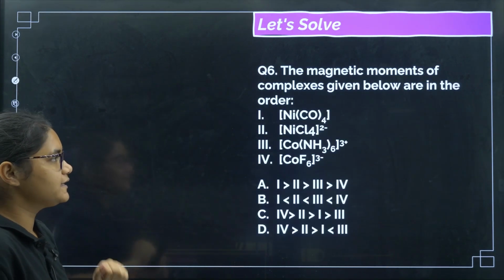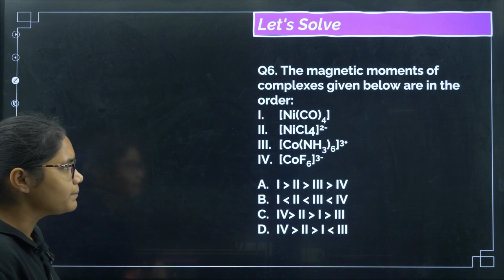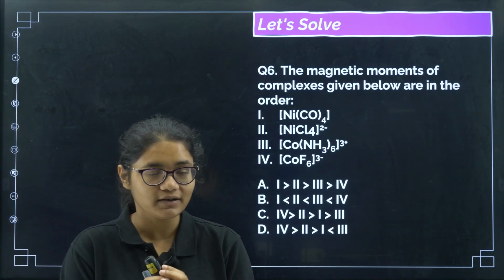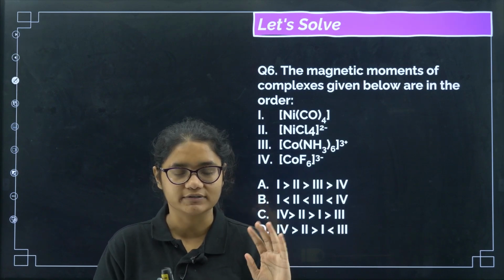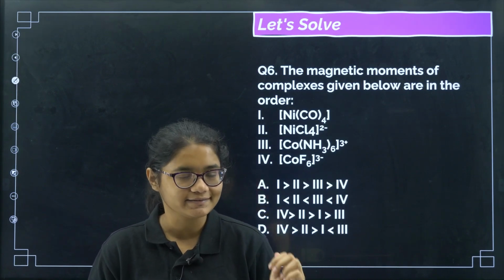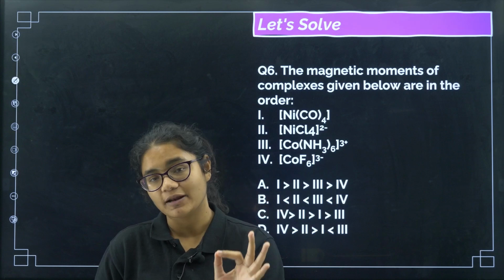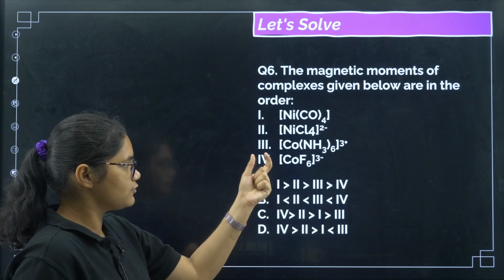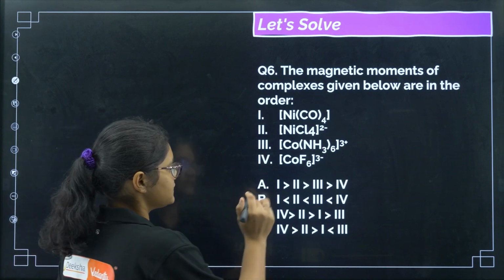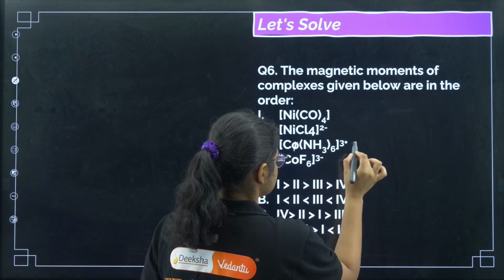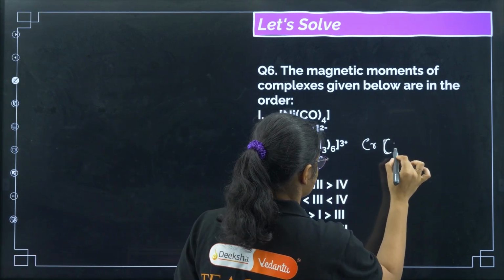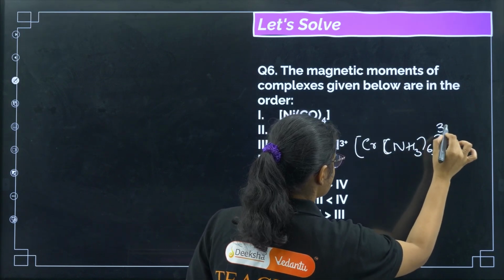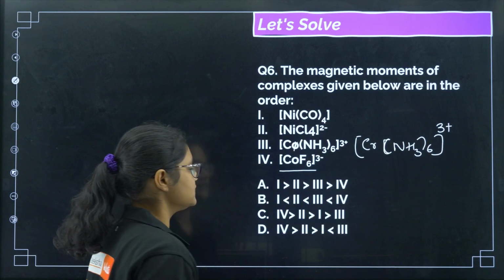Okay, so let us see the next question. The magnetic moments of the complexes given below are in the order. So if you want to calculate the magnetic moment, we need to calculate the number of unpaired electrons. If the number of unpaired electrons is less, magnetic moment will be less. If the number of unpaired electrons is more, magnetic moment will be more. So the compounds given are Ni(CO)4, NiCl4 2 minus. Okay, see here is a small mistake: this is Cr(NH3)6 3 plus, so please change it. And then we have CoF6 3 minus.